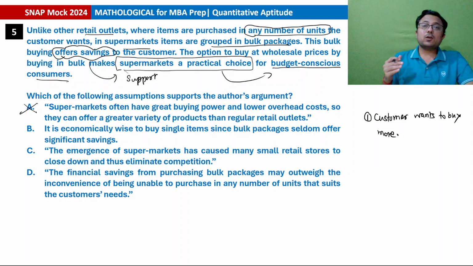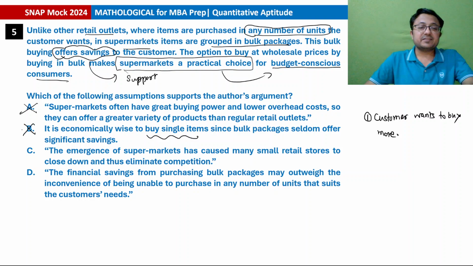Option B, it is economically wise to buy single items since bulk packages seldom offer significant savings. This is taking quite the opposite turn. Author का जो argument था उसके बिल्कुल उल्टा बोल रहा है, so ये तो बिल्कुल भी आंसर नहीं हो सकता. Option C, the emergence of supermarkets has caused many small retail stores to close down and thus eliminate competition. Again, not supportive of supermarkets. And hence only option D remains.